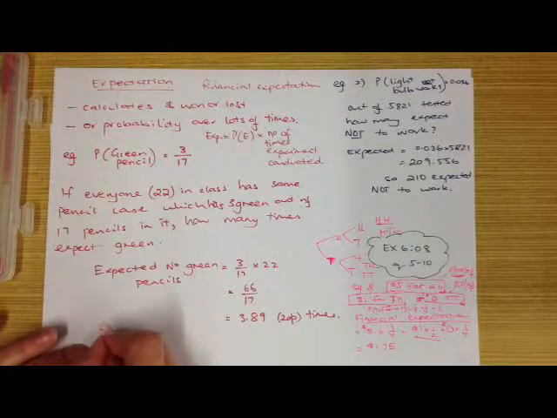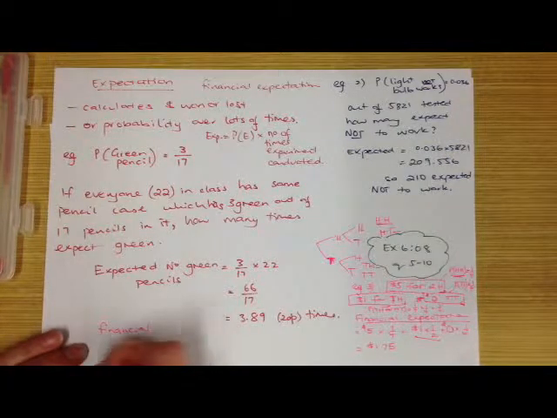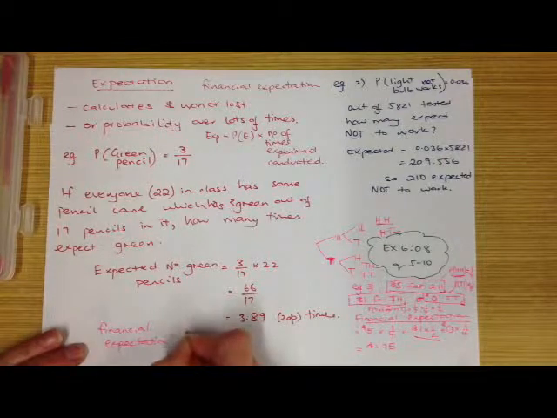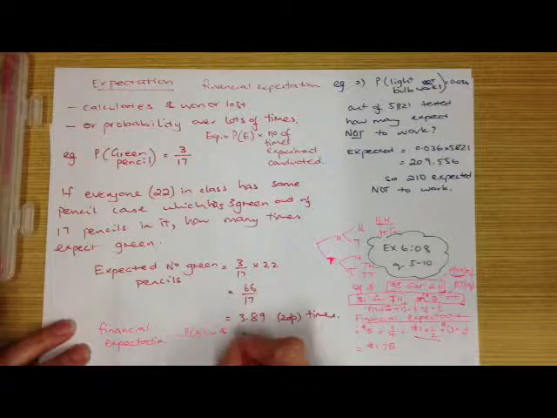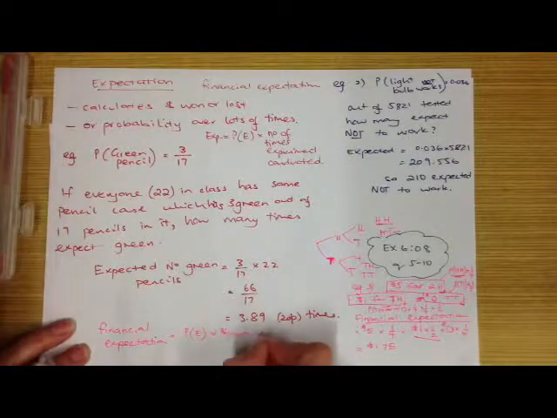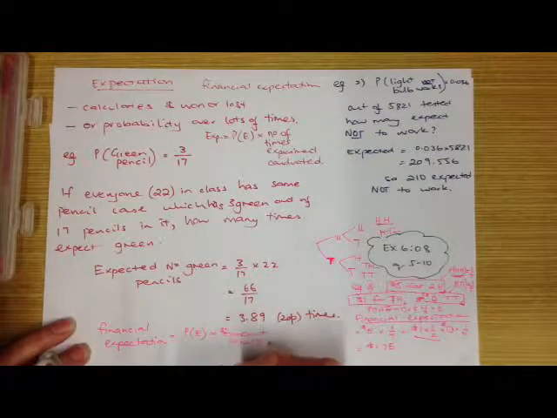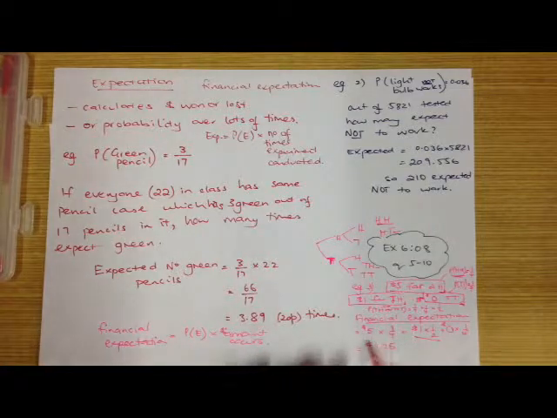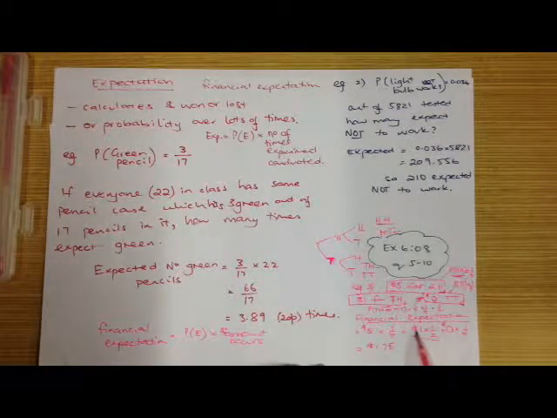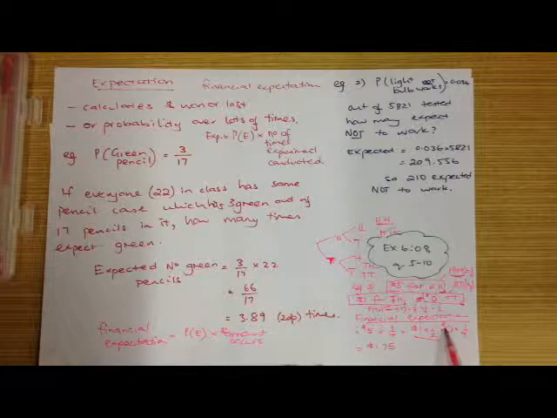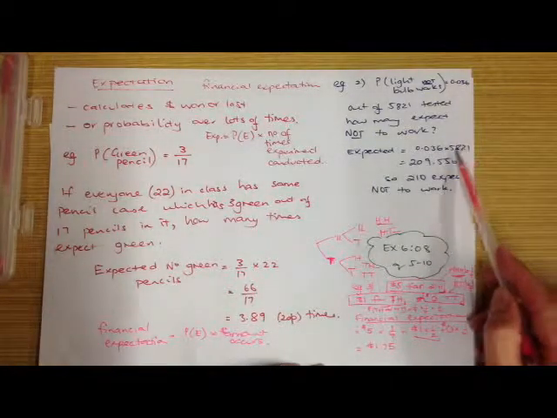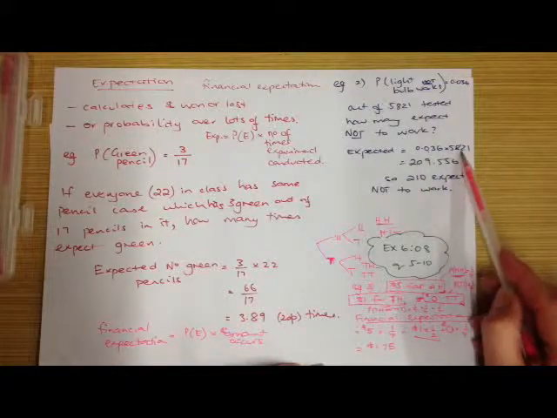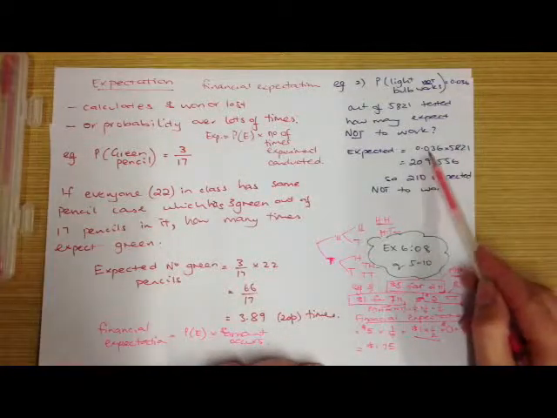So if we're looking for the financial expectation, then again it's the probability of the event times the amount that that event occurs. So basically probability times the amount, probability times the amount, probability times the amount. If it's not a financial expectation, just a normal expectation, it's just amount times probability, or the number of times times the probability.